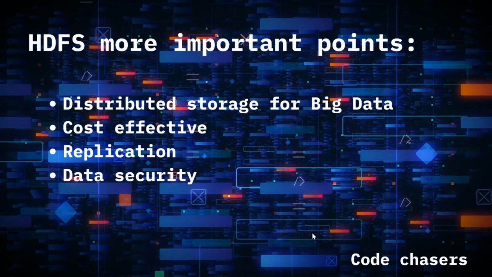Isn't that fantastic? This is a very important feature of HDFS, and replication in detail will be covered in our further videos. And also the data in HDFS is really secured, and these above features make HDFS very much suitable to store such huge amounts of data.